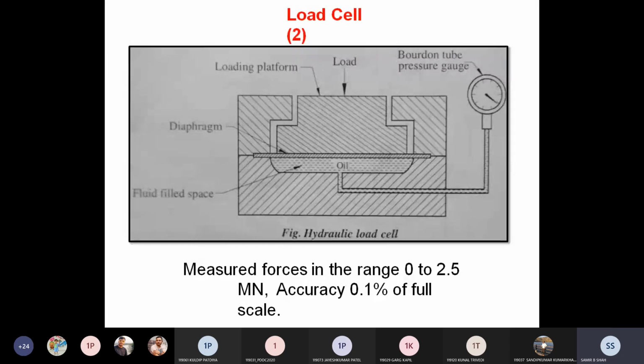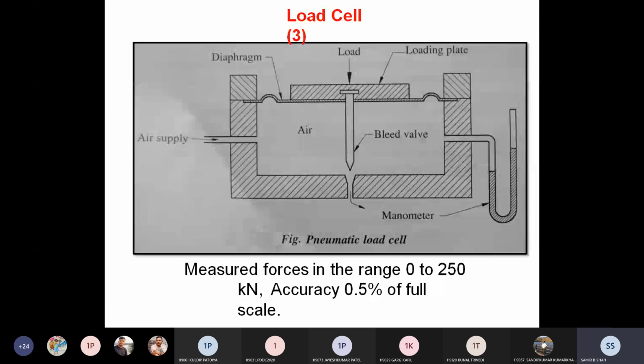Second one is the pneumatic load cell. As the name suggests itself, it works based on air. The whole area is filled with continuous air.